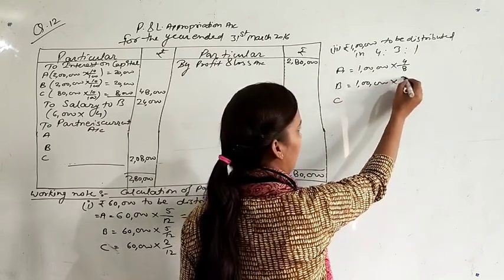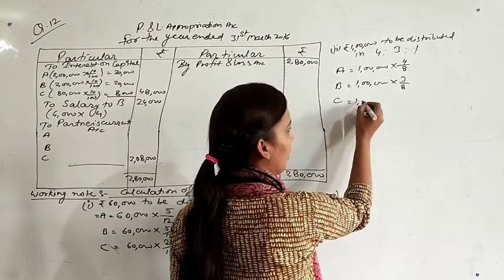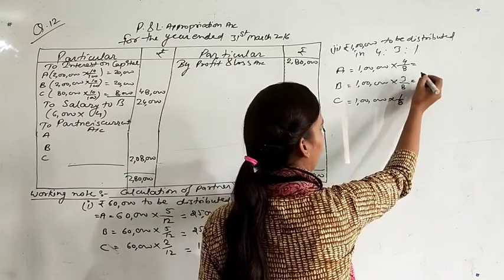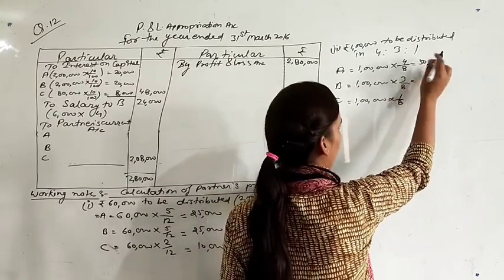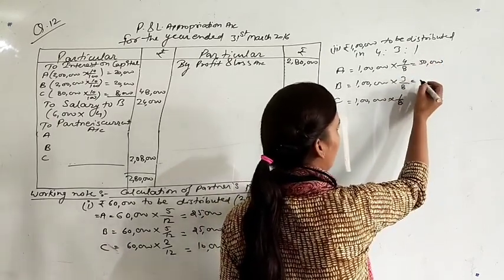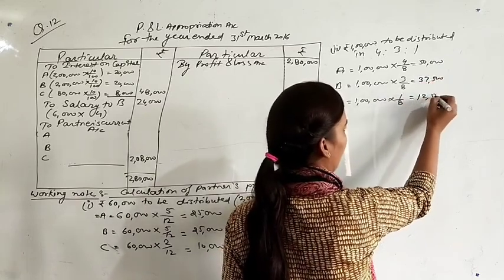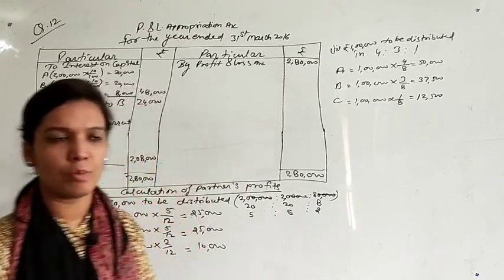Then 1 lakh multiplied by 3 upon 8, and 1 lakh multiplied by 1 upon 8. So the first amount will be 50,000, the second 37,500, and the third 12,500. This is the second distribution of profit.